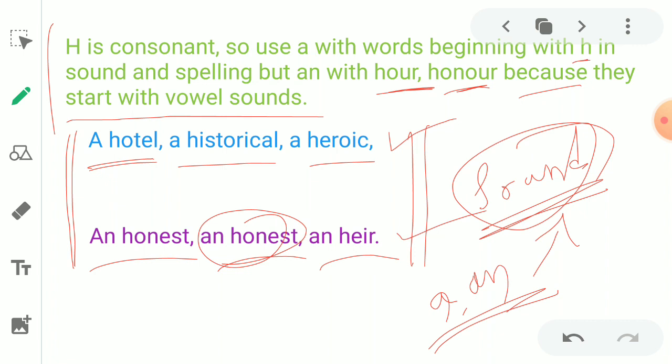Here, a hotel, no doubt this word is right because H is pronounced in hotel. H is pronounced, as a result a hotel. Similarly, a historical, H is pronounced. A heroic, H is pronounced. As a result, a. But when we come to the second example, honest.